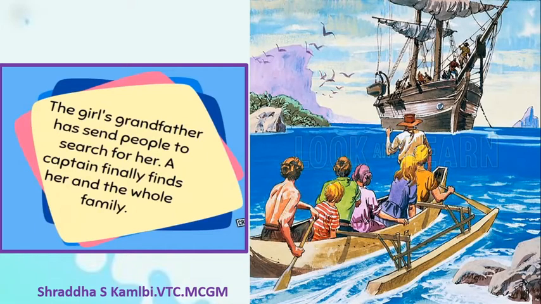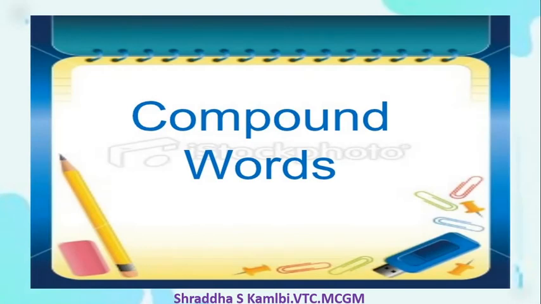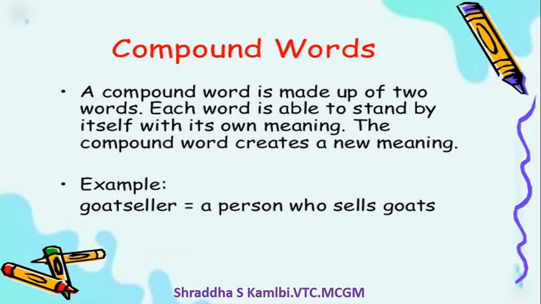So children, in short, we saw the synopsis of the Swiss Family Robinson in a pictorial representation. Now I have told you, children, that whenever we do a lesson in English, we look at the story in short, and then we try and do an exercise, either in vocabulary or in grammar. So you have this particular exercise along with this lesson in your textbook, and the vocabulary point that we will study here is compound words. Now what are compound words? Let's try and understand.